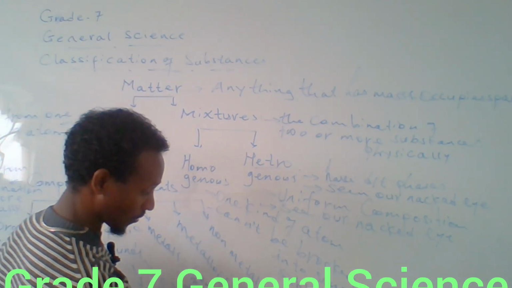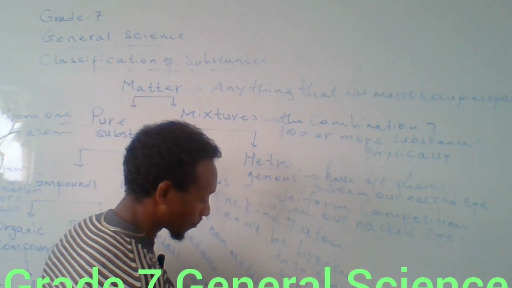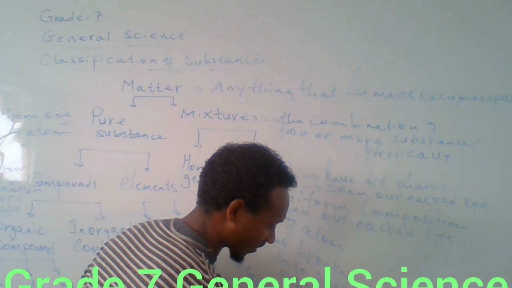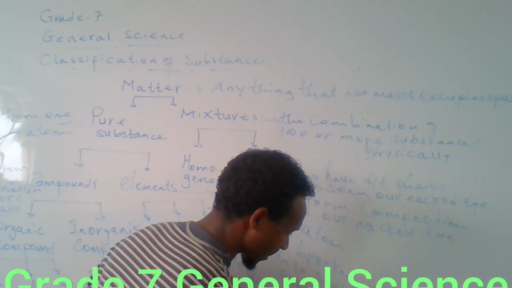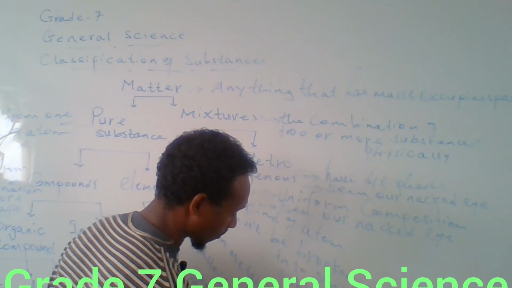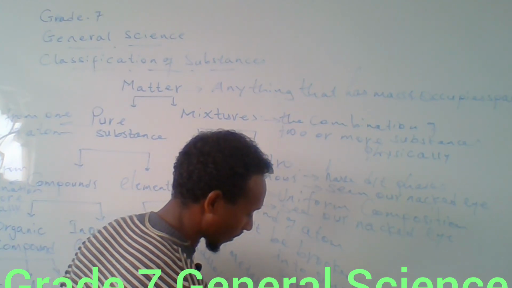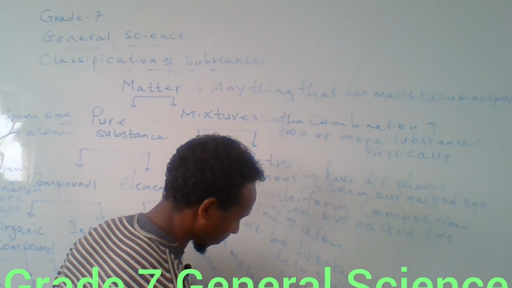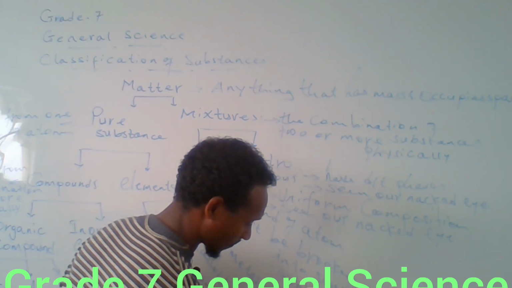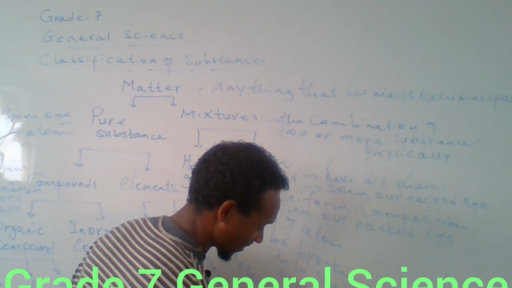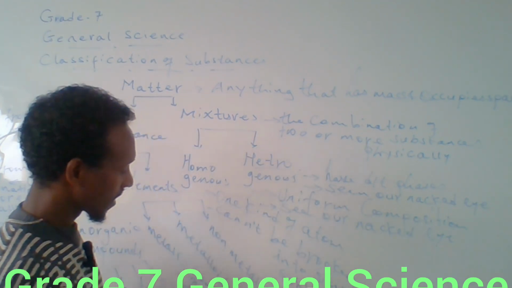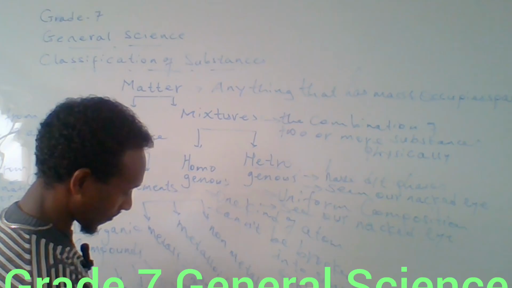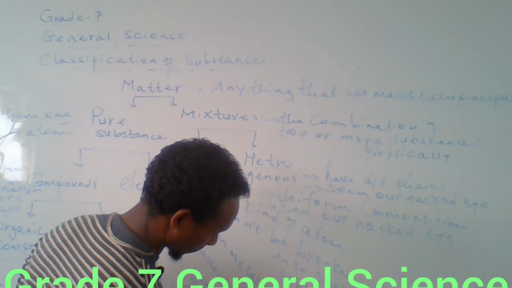When it comes to nonmetals, nonmetals are poor conductors of heat and electricity. They have a low melting point and boiling point. They have low density, and they also have low strength.